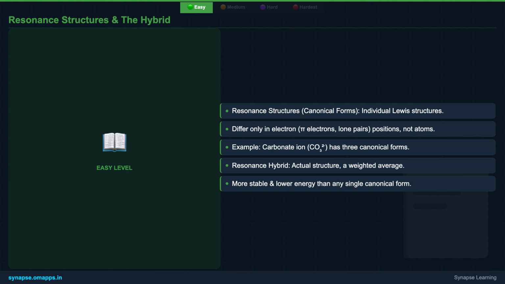Take the carbonate ion, CO3 2-, as a classic example. We can draw 3 different Lewis structures, each with one C=O double bond and 2 C-O single bonds. But in reality, all 3 CO bonds are identical and intermediate in length between a single and a double bond, proving the existence of a resonance hybrid.